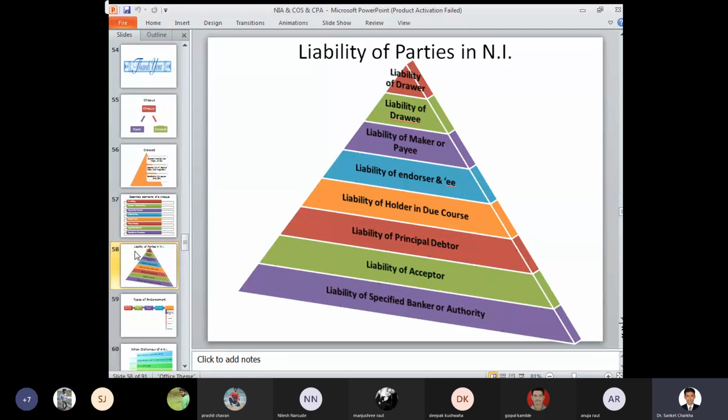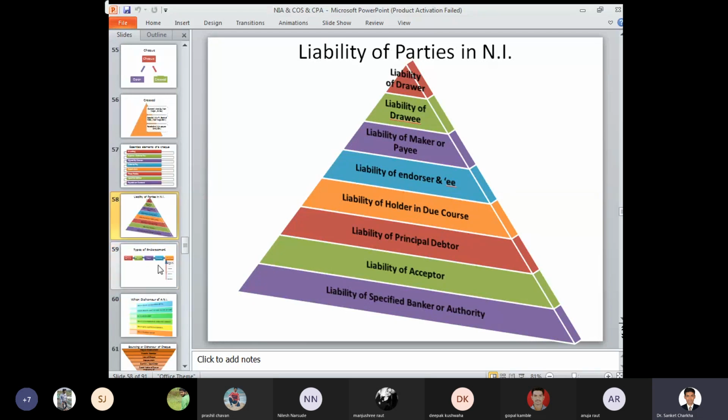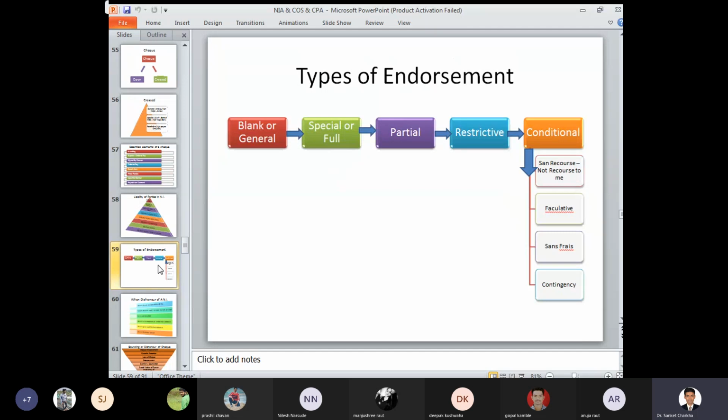Liabilities of parties in negotiable instrument: liabilities of the drawer, drawee, payee, liability of endorser and endorsee, liability of holder in due course, liability of principal debtor, liability of acceptor, and lastly liability of a specified banker or authority. Types of endorsement: blank or general, special or full, partial, restrictive, and conditional. Conditional further divided into four categories: sans recourse, facultative, sans frais, and contingency.